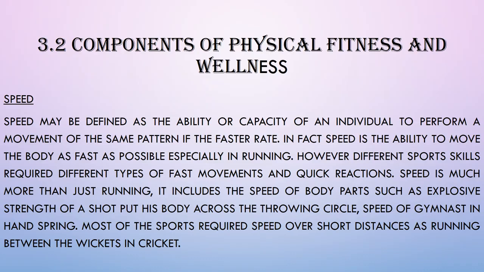It includes the speed of body parts, such as the explosive strength of a shot putter moving his body across the throwing circle. So when an individual has to throw the shot, what actually happens is, with all his speed in the circle, he has to rotate and then throw the shot put or the discus or the javelin or any other equipment. Then there is the speed of a gymnast in a handspring.